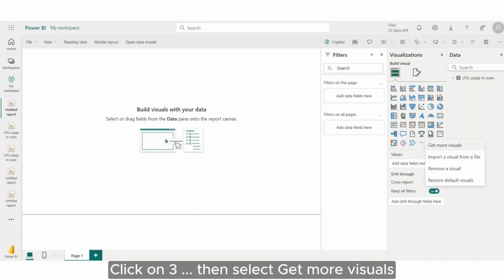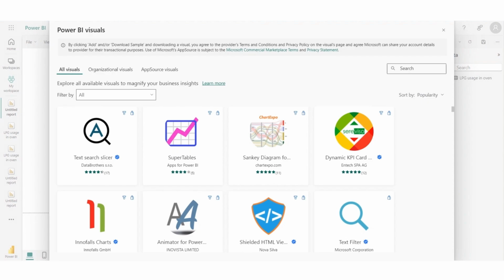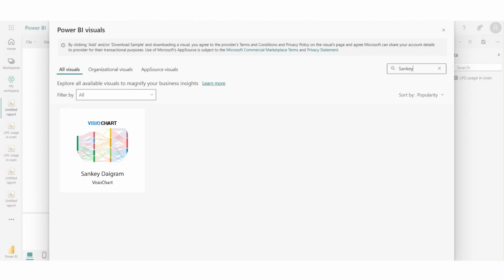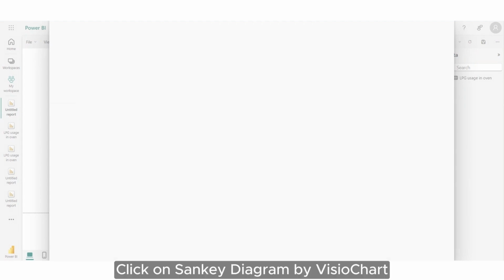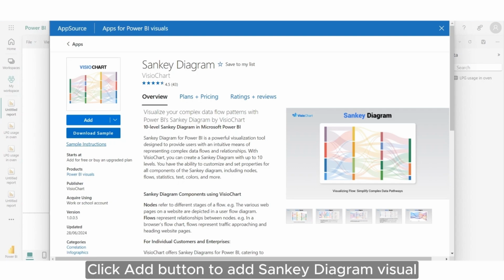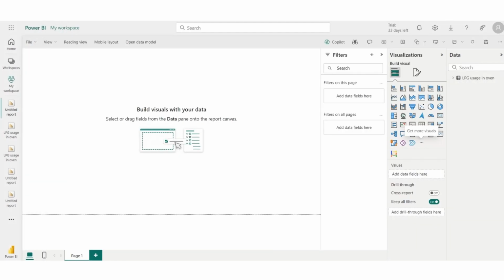Click on 3 dots, then select Get More Visuals. Search for Sankey diagram by VisioChart. Click on Sankey diagram by VisioChart. Click Add button to add Sankey diagram visual.